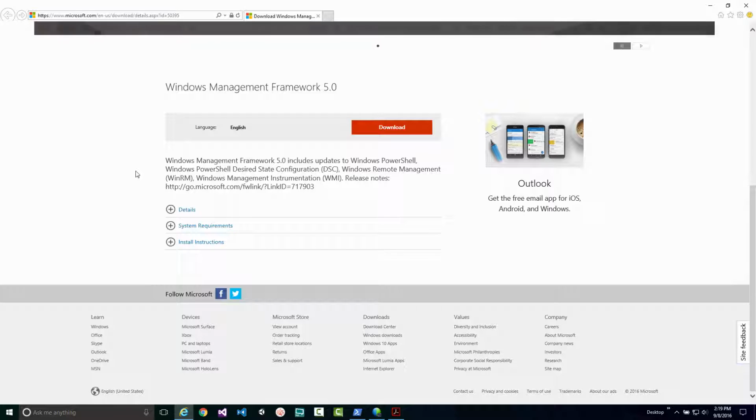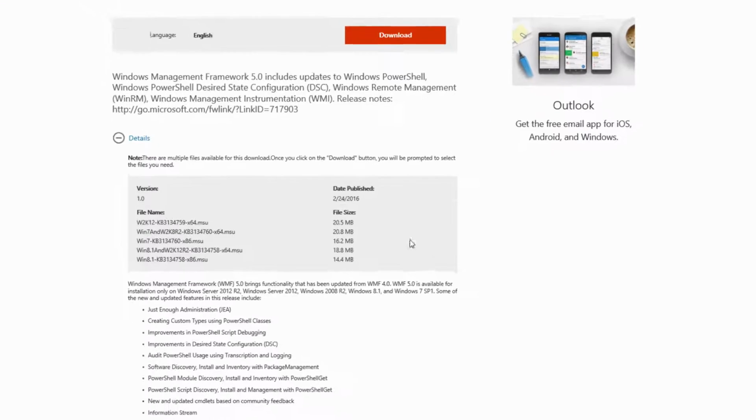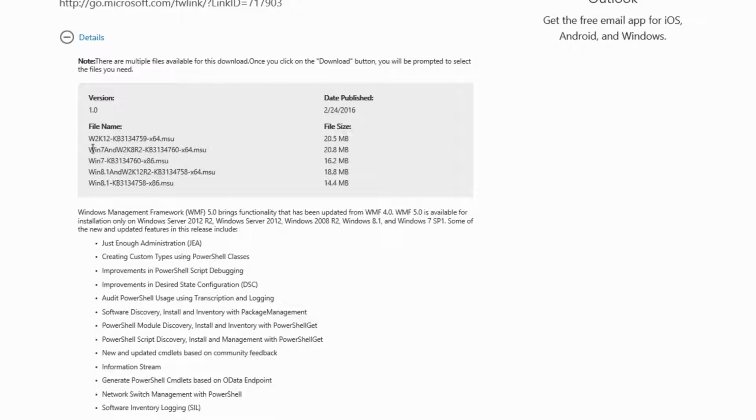Some other things to look at on this page, though, are the details section. If I go to the details section, I can see all the file names. These are the different files I could possibly download to install PowerShell. The main reason I want to go over this is because this can be a very confusing piece. So notice here we have these file names, W2K12-KB3134759.